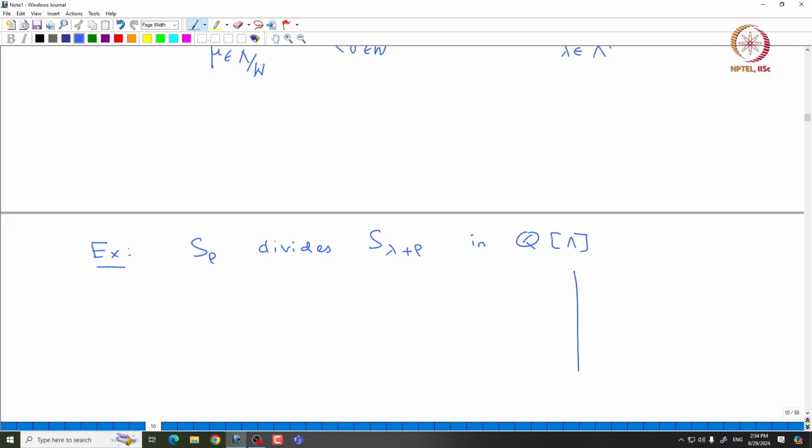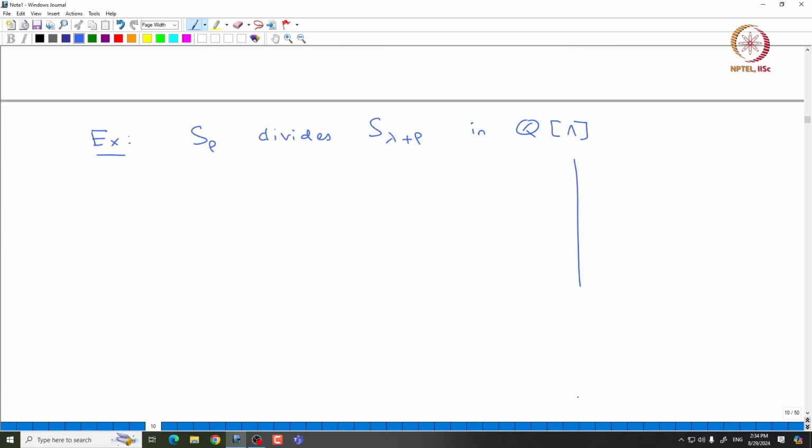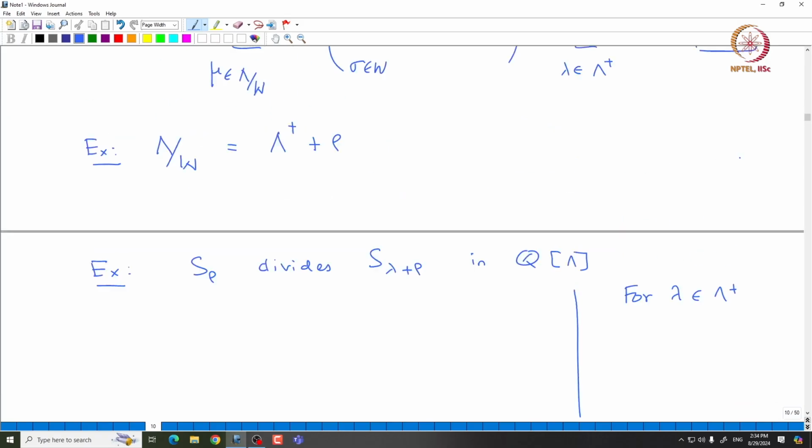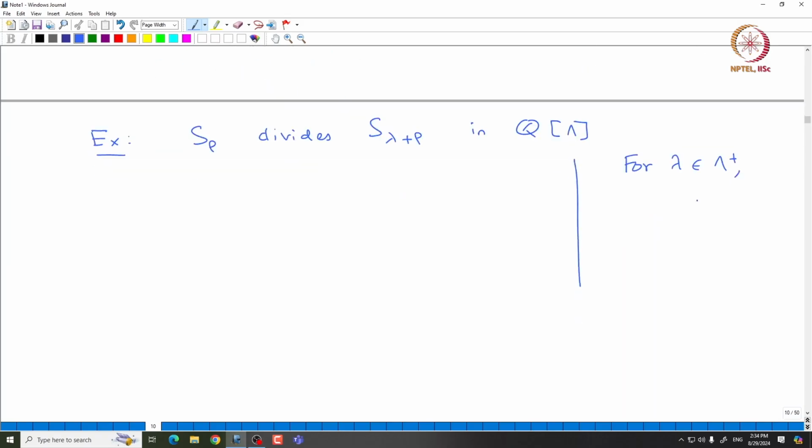Okay. So, if you rewrite the Weyl character formula, it basically says, for lambda in capital lambda plus, if you take the character of the irreducible module, then that is given by S lambda plus rho divided by S rho.